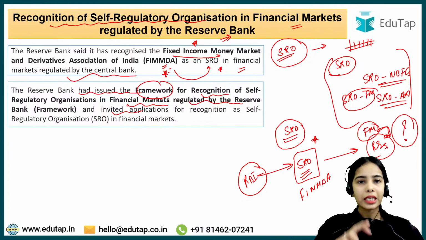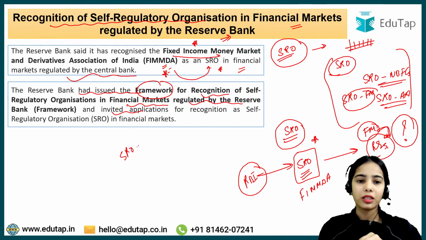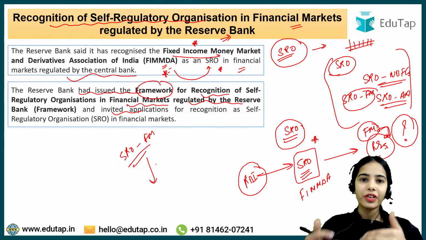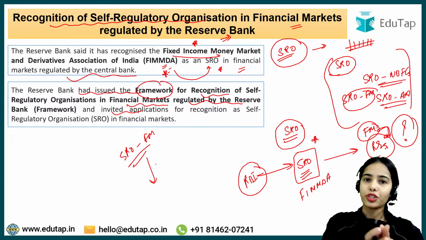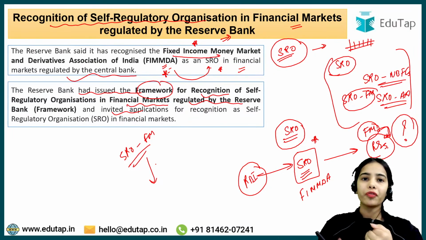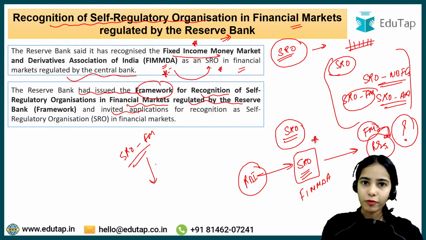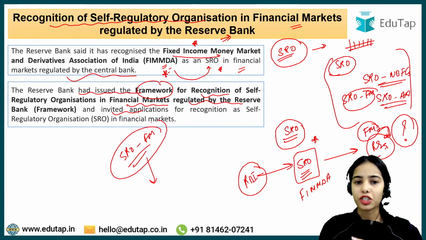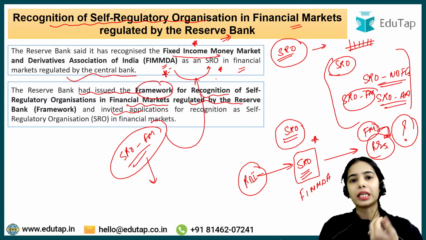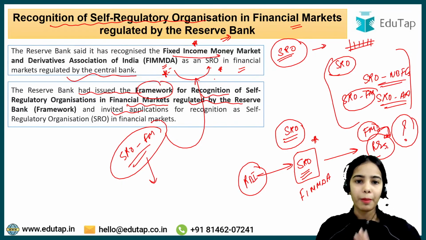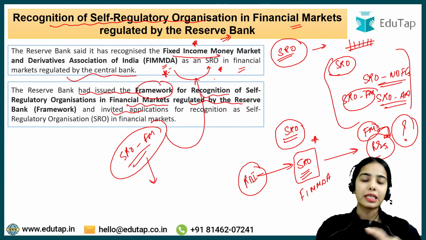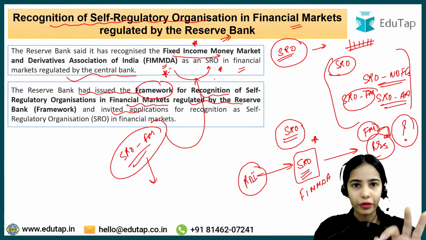The RBI released the framework for the SRO in the financial market and invited applications from whichever entity wants to become the SRO in the financial market. They can send the application to the Reserve Bank of India. So FIMMDA sent an application to the Reserve Bank of India to become the SRO in the financial market, and at last it has got the recognition and approval from the RBI to work as an SRO in the financial market.